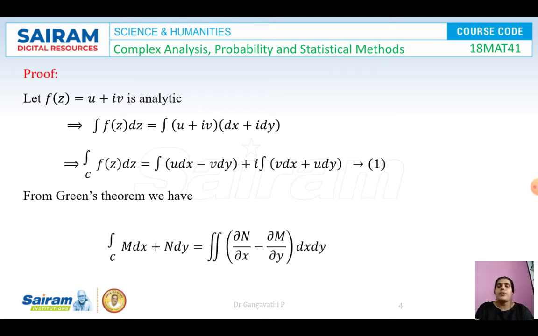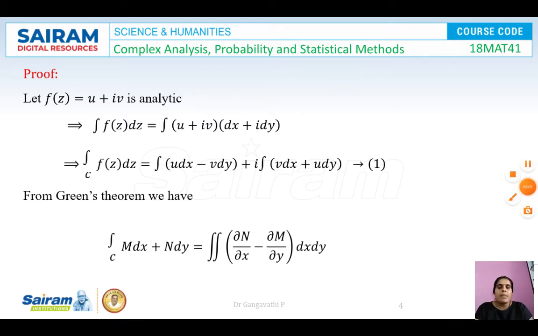In order to prove that, consider f(z), and f(z) is always u plus iv, and it is given as an analytic function. Let us consider the integration of f(z) dz. So f(z) is u plus iv and dz is dx plus i dy. Now let us multiply u plus iv with dx plus i dy and segregate the real and imaginary parts.